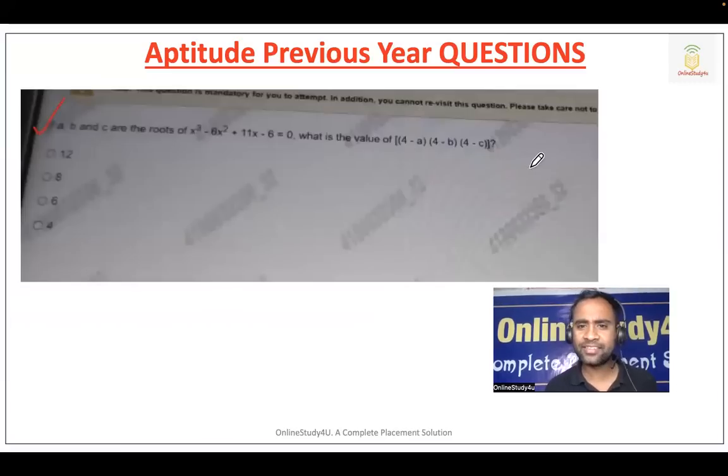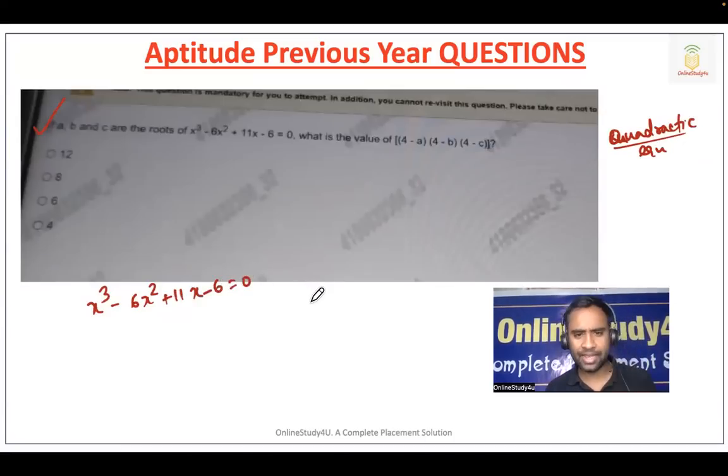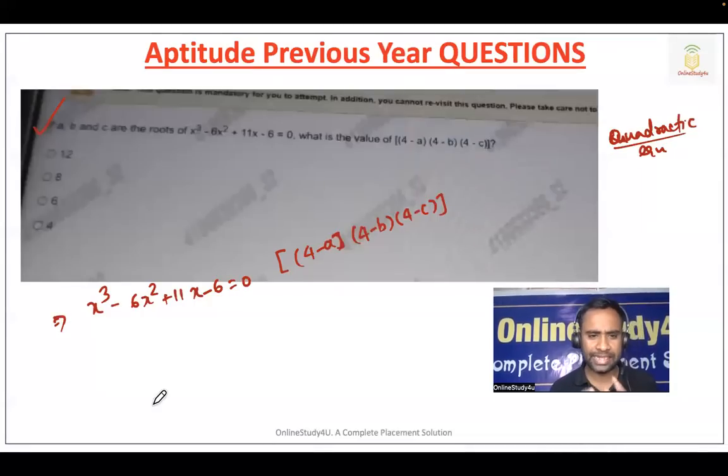Now, this is a question from the cubic root. So basically, we will be having a quadratic equation, but here we have three roots. So x cube minus 6x square plus 11x minus 6 is equal to 0. How many of you think that you will not be able to do this problem in exam? I know many, because many of you are not aware about this, but this kind of problem is not very tough. The first thing, here we have three roots. In a quadratic equation, we have two roots.